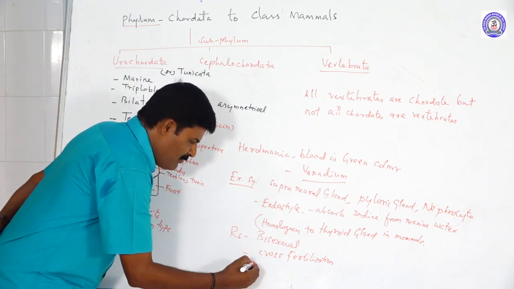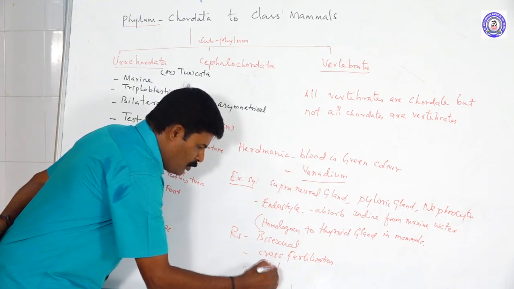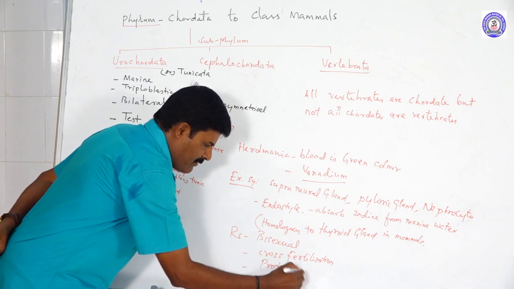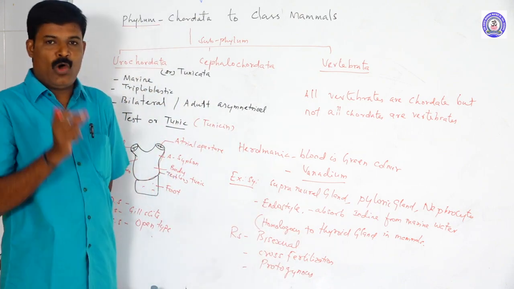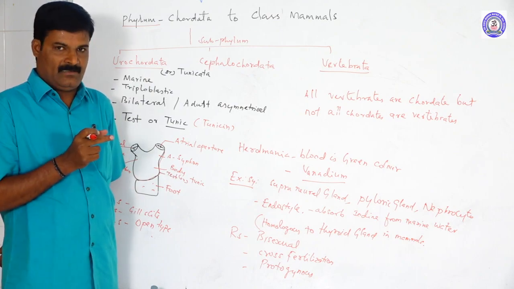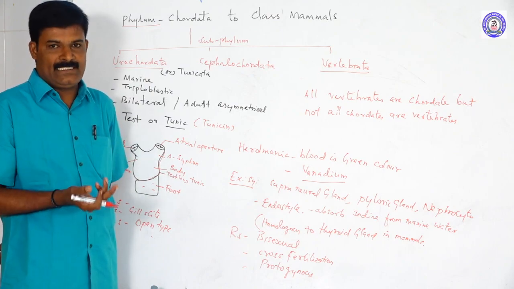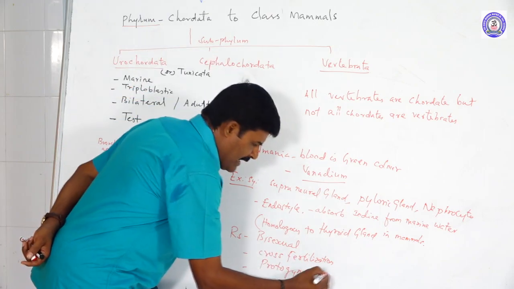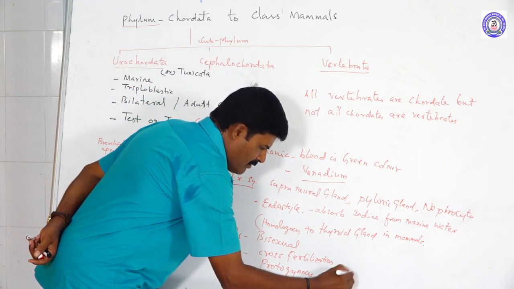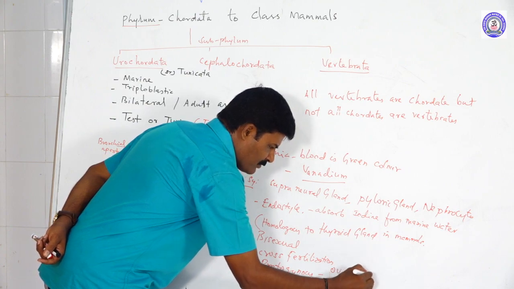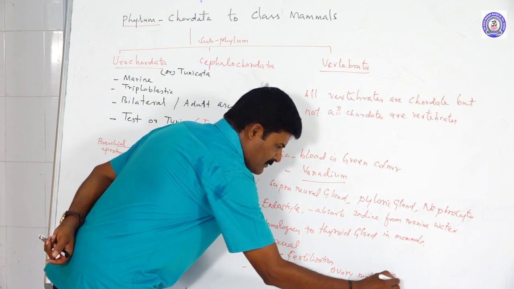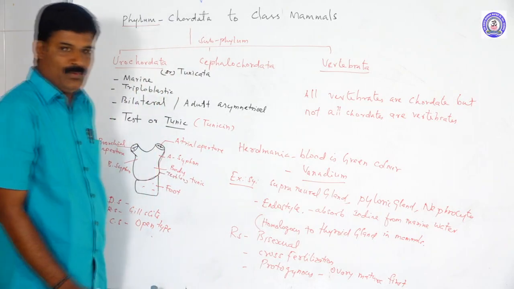Hence this kind of reproductive system is called protogynous. What is protogynous? The ovary matures first, then the testis matures.